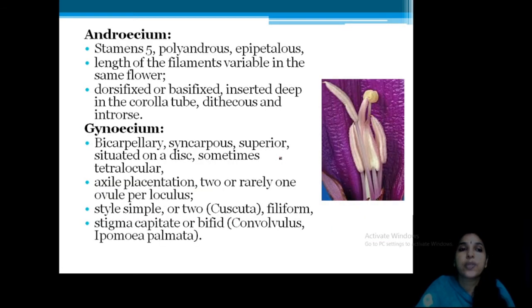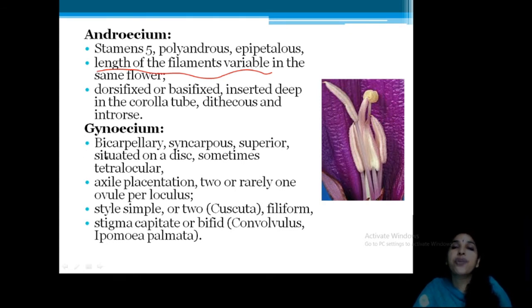Clear? Now, androecium, the stamens. Polyandrous, usually 5, epipetalous, attached to the petals. And a very peculiar feature is that the length of the filaments is variable. What do you mean by that? Filaments occur in various lengths. Then dorsifixed or basifixed, and inserted deep into the corolla tube. So this point is also typical of this group. The length of the filaments is variable.